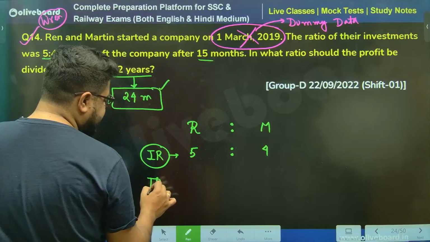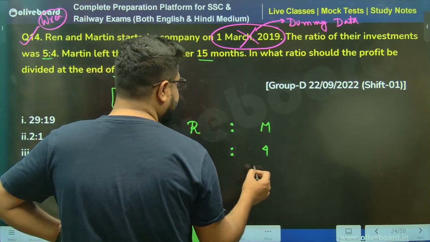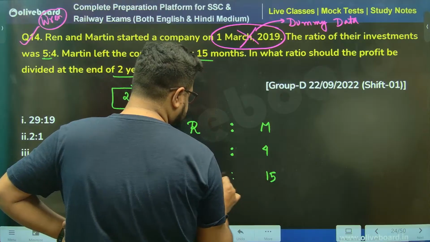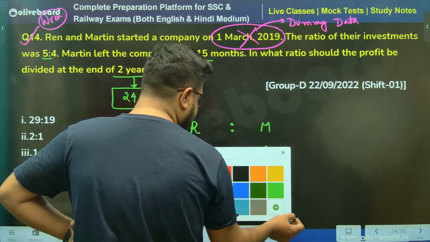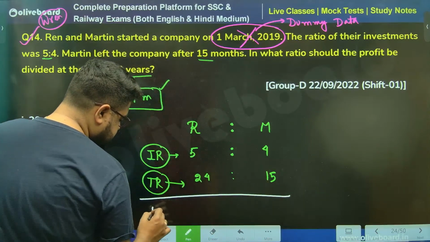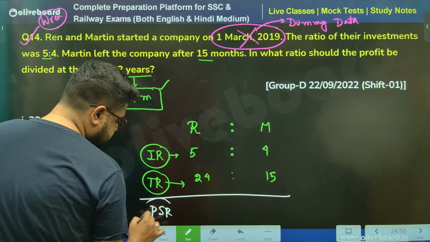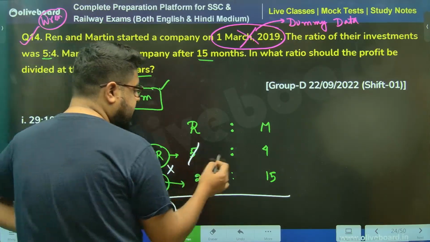Time ratio is given as, sir, what? 15 months is for Martin and 24 months for Ren. So they are saying find the profit ratio, sir. I'll take the IR into TR. Sir, calculate this.